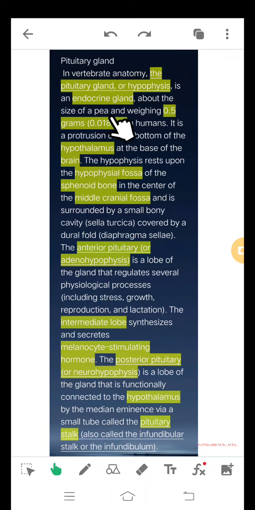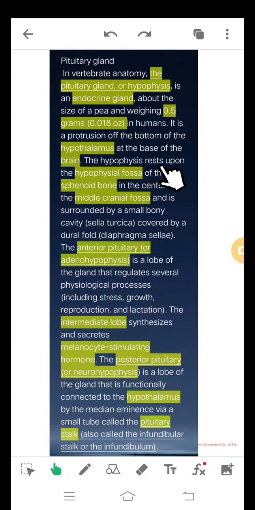Its size and shape are like a pea, weighing about 0.5 grams, that is 0.018 ounces, in humans. It is a protrusion of the bottom of the hypothalamus at the base of the brain.